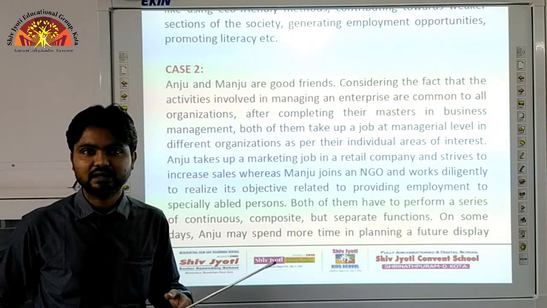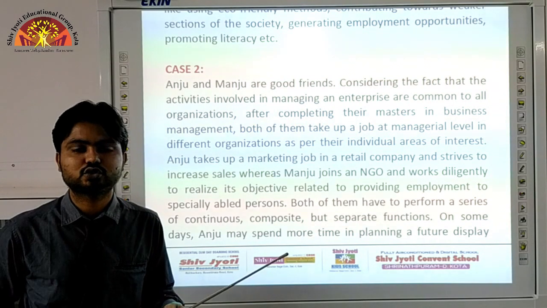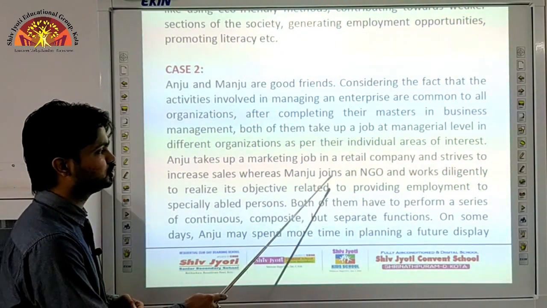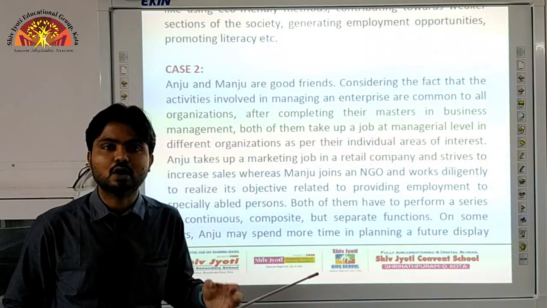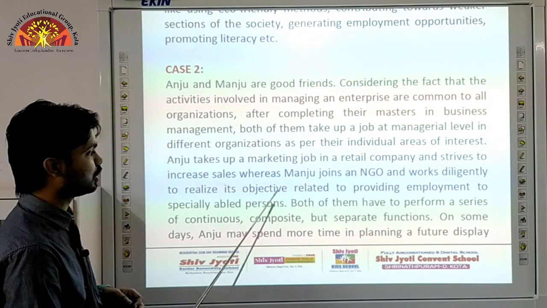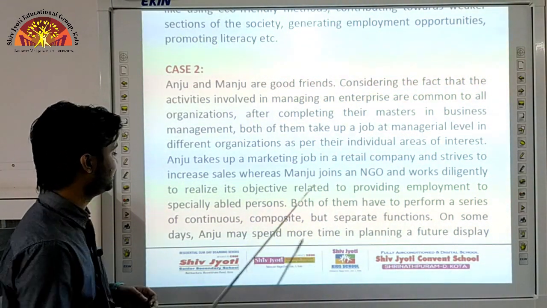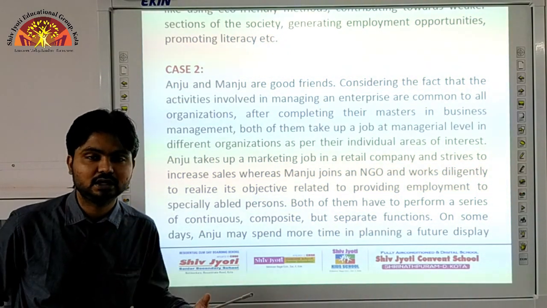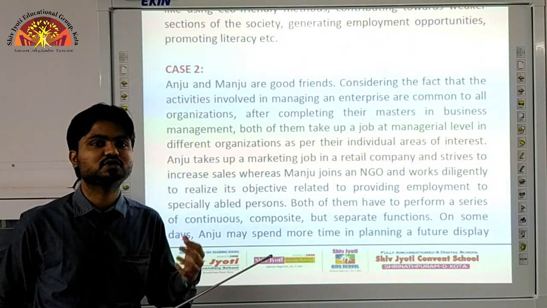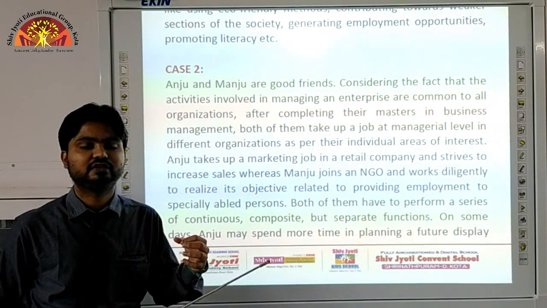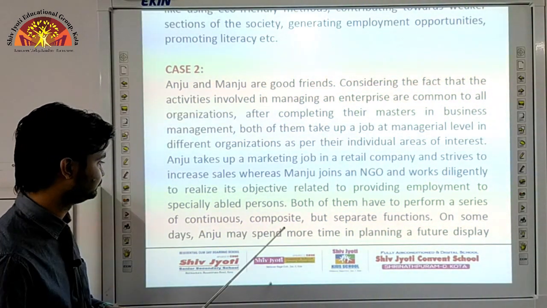Now, if he is in the marketing job, then he wants to increase the sale of the organization, whereas the other friend Manju joins the NGO. NGO means non-governmental organization, and works diligently to realize its objective related to providing employment to the specially abled people. That means the persons who are physically disabled, who are not getting jobs very easily, the second friend is involved in providing jobs to those physically disabled persons.